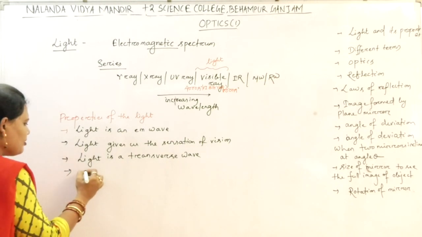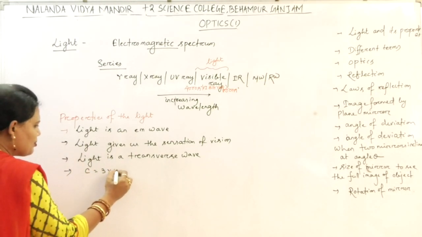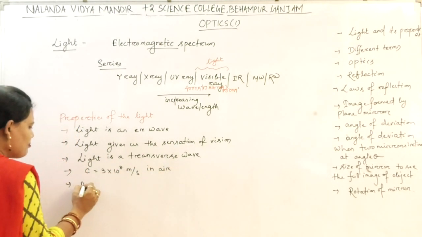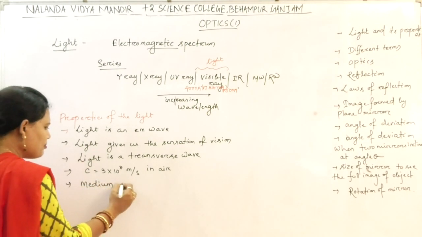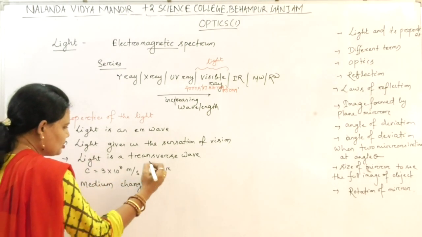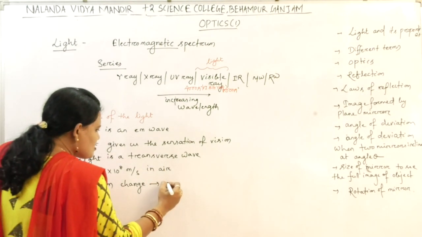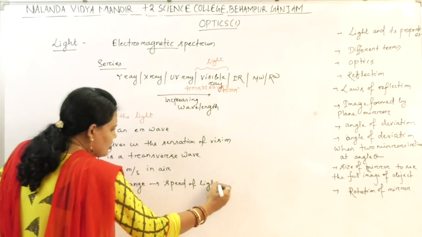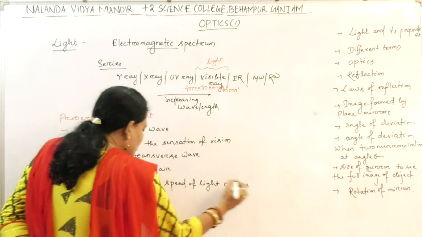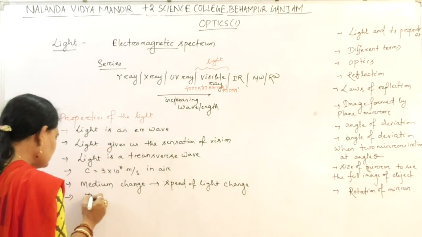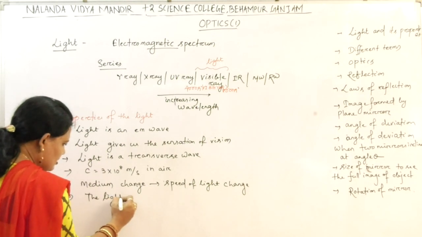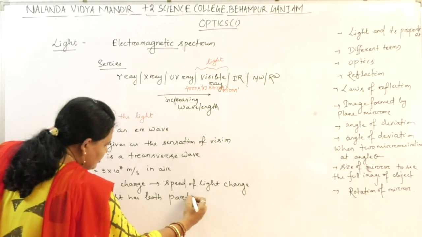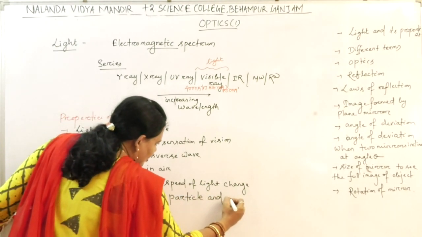The speed of light is c equal to 3 into 10 to the power 8 meter per second in air. If the medium changes, for different media, the speed of light also changes. Next, light has both particle and wave character.